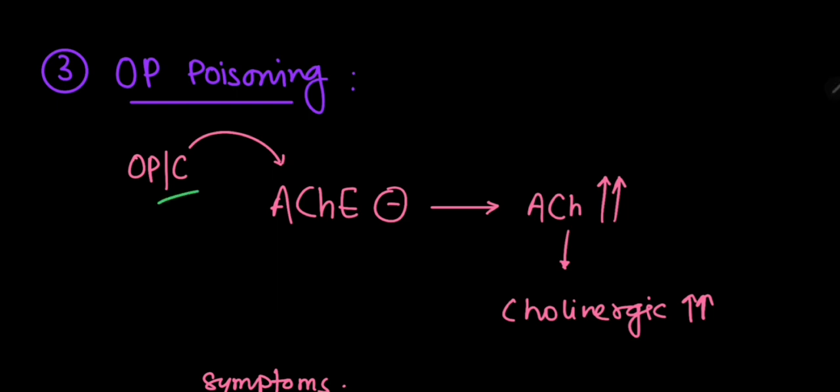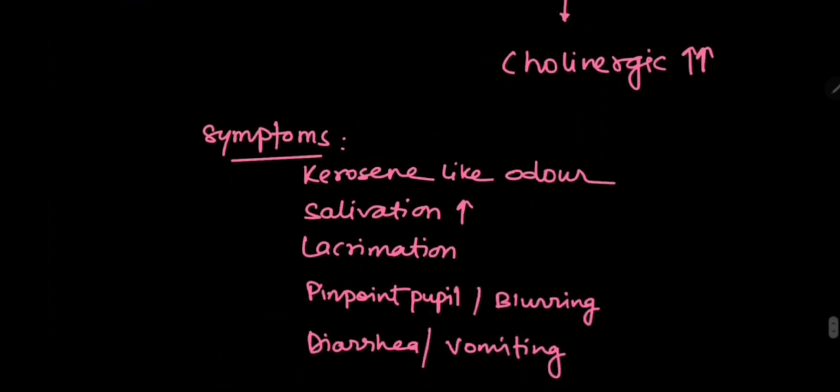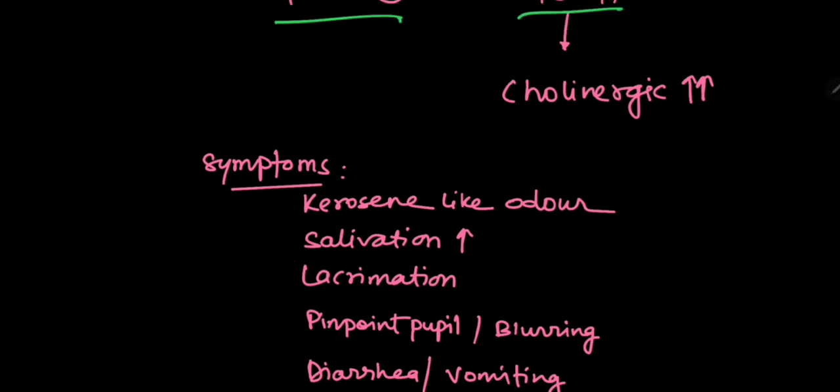Both of these inhibit acetylcholinesterase in synapses, which leads to an increase in acetylcholine amount and causes excessive cholinergic system activation. For example, malathion and parathion, substances like these. Now what are the symptoms? First, the patient will come with a kerosene-like odor. Increased secretions will be there, like salivation and lacrimation. You will see pinpoint pupils, and the patient may complain of blurring of vision, and other complaints may be diarrhea and vomiting.